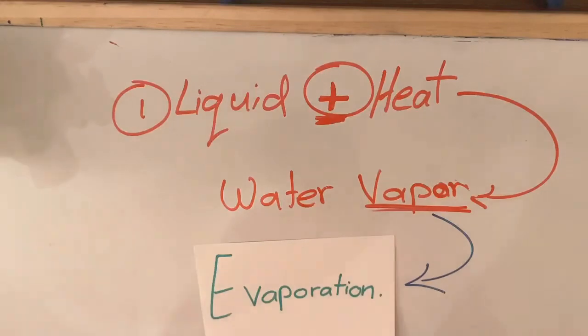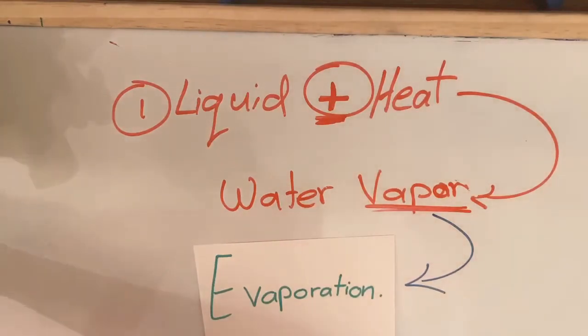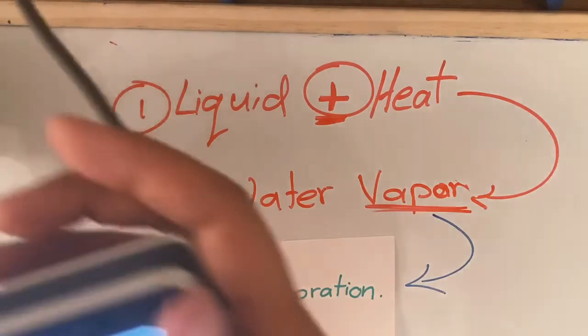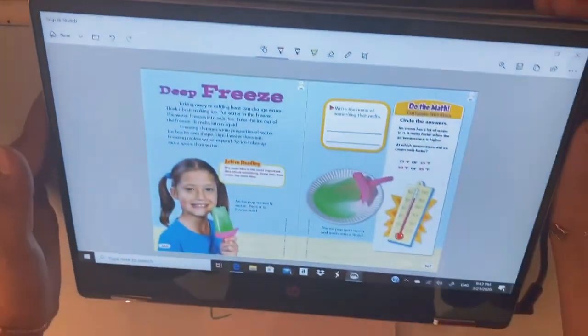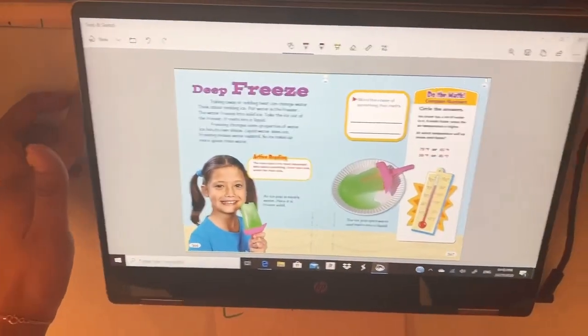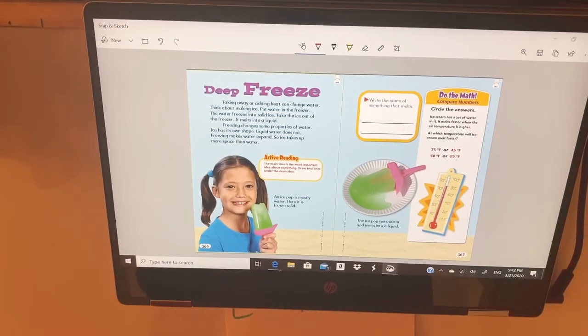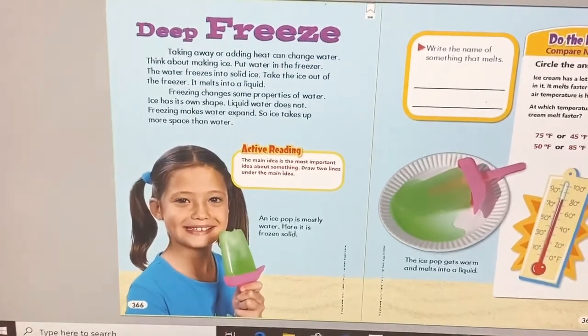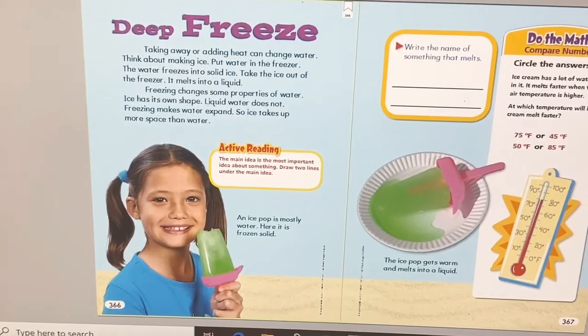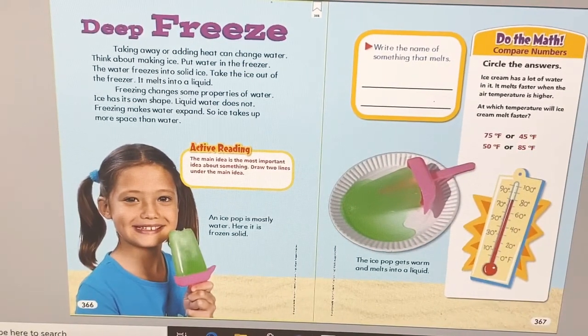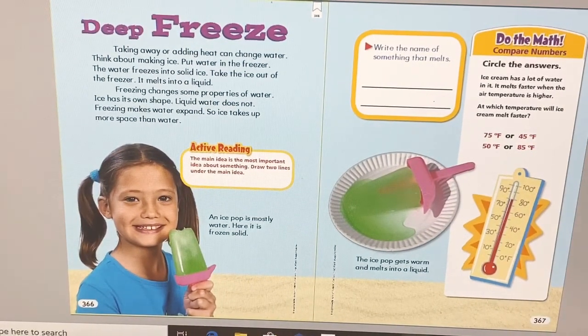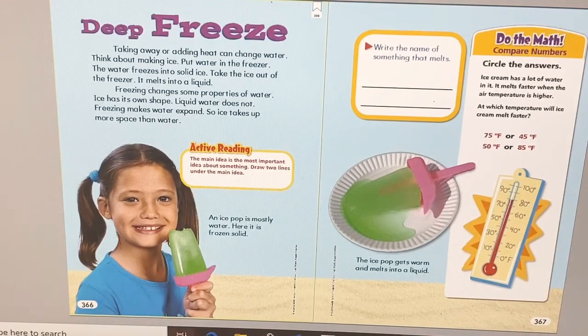Now, please, my girls and boys, open the book with me to page 366. All right, zoom in. Ooh, deep freeze. Let's see.